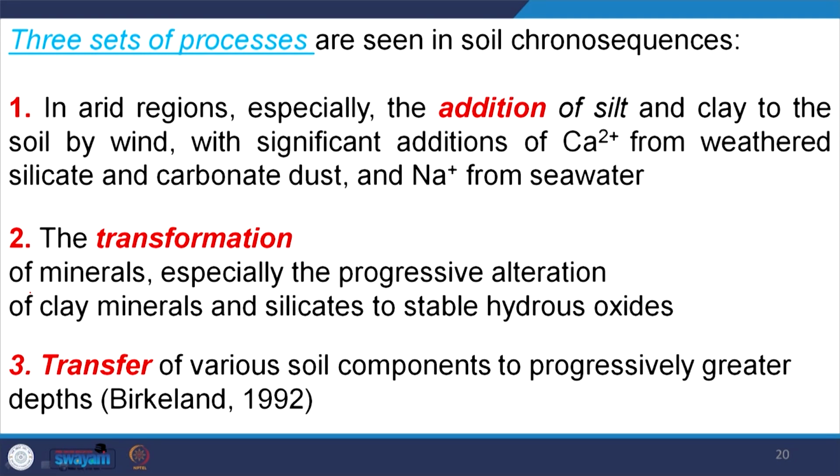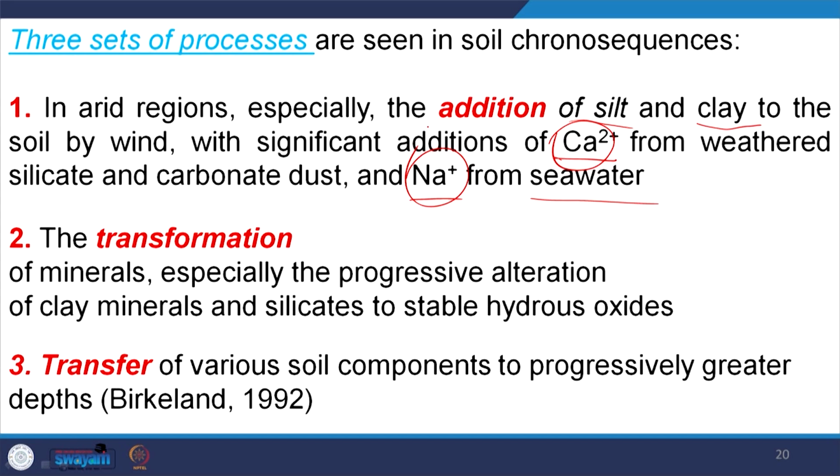So, three sets of processes are seen in the soil chronosequence. First, in arid regions, especially the addition of material takes place. Addition means what is being added? Addition of silt and clay to the soil by wind, with significant addition of Ca2+ and weathered silicate, carbonate, dust and Na+ from sea water. So, in arid regions these materials are added with silt and clay.